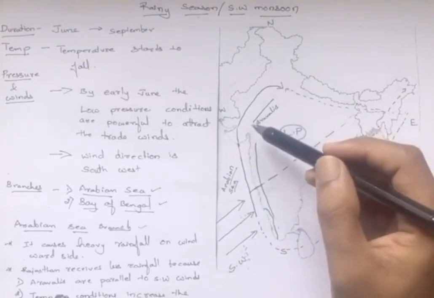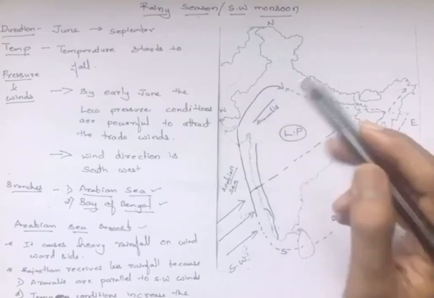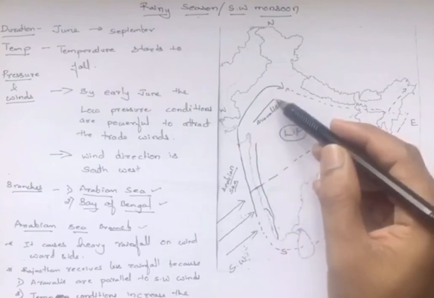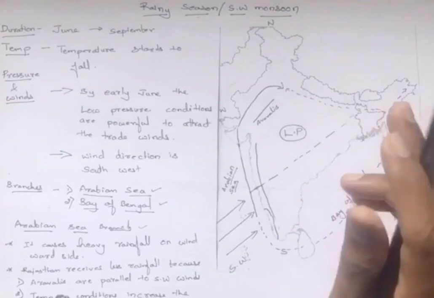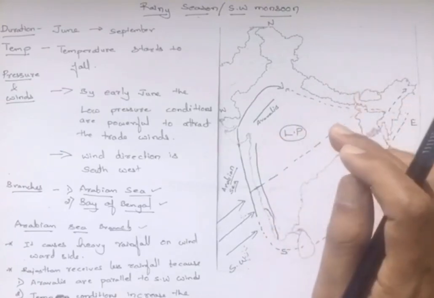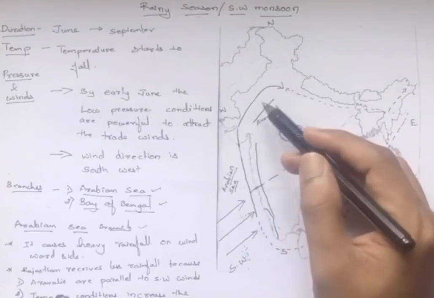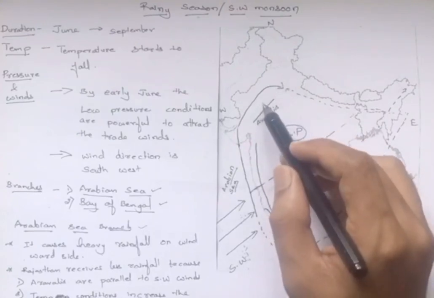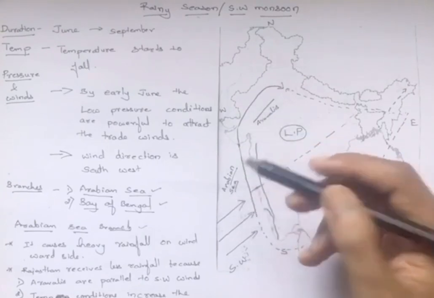Students, there is an often asked question: why doesn't it rain in Rajasthan? There are two reasons. First, the Aravallis are parallel to the southwest monsoon winds. Second, the temperature is so high that it doesn't allow the air to get saturated in this place. It increases the capacity of air to hold moisture. So this is why it doesn't rain in Rajasthan. So these are the two reasons. So this is about the Arabian Sea branch.